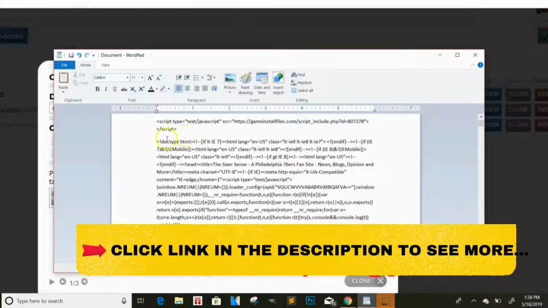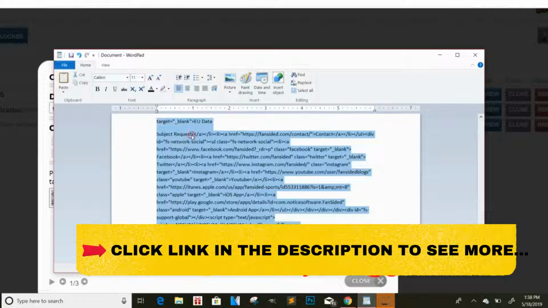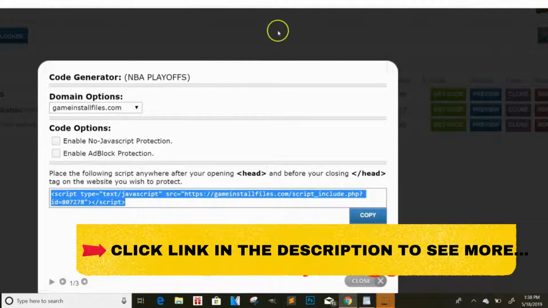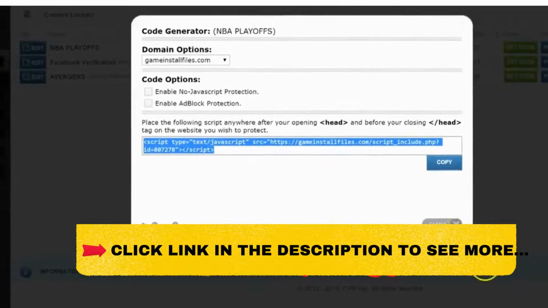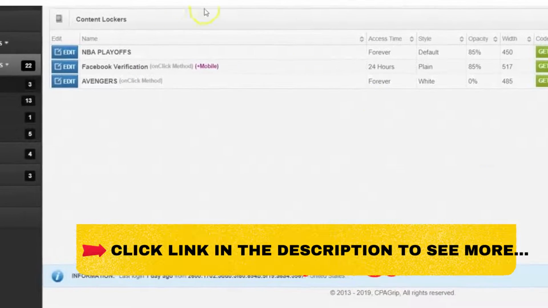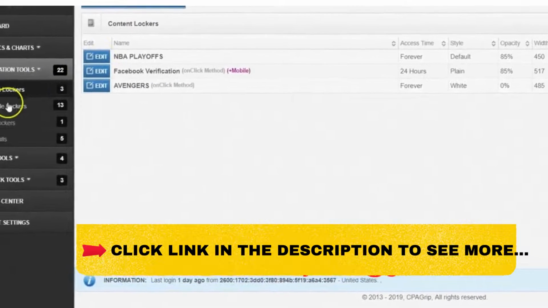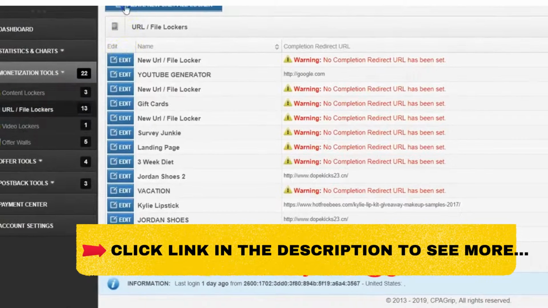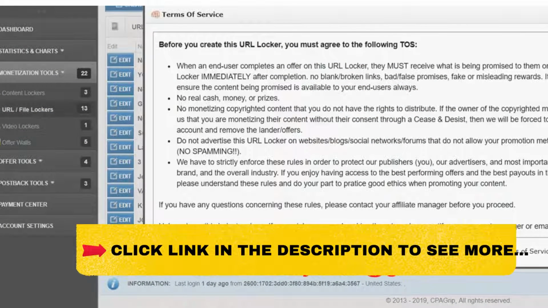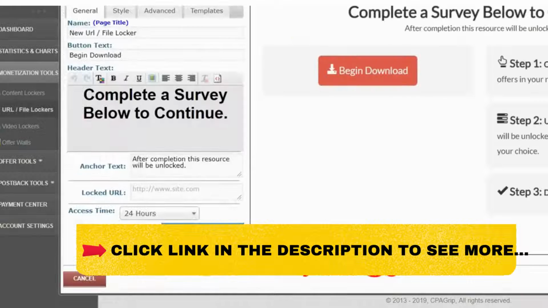Then on the laptop we hit Control A, or just copy all the way, and then we'll go back to CPAGrip. We'll go to URL lockers, create a new locker, continue.